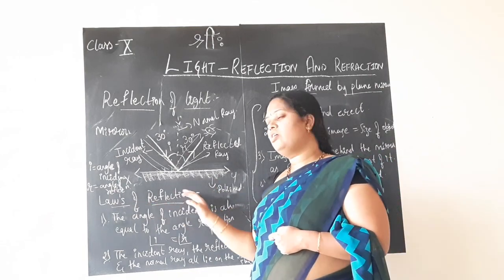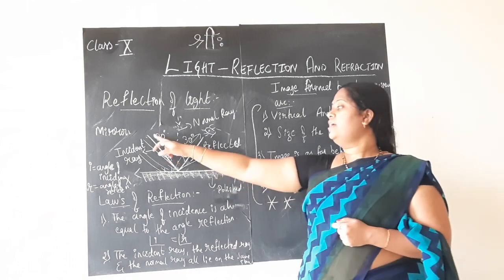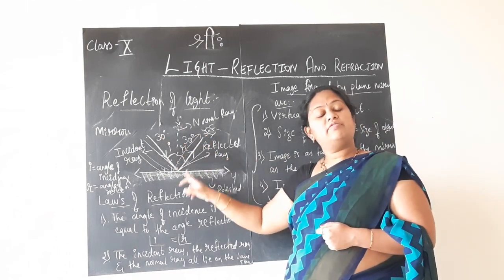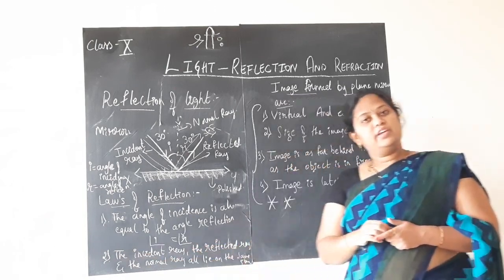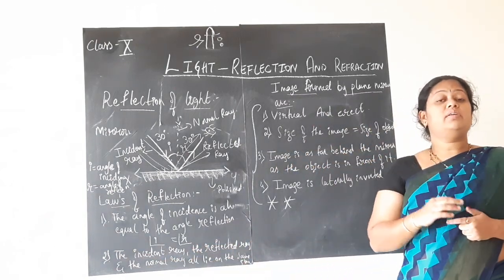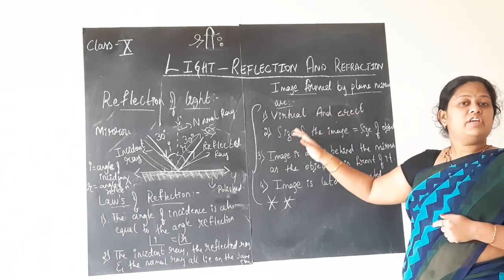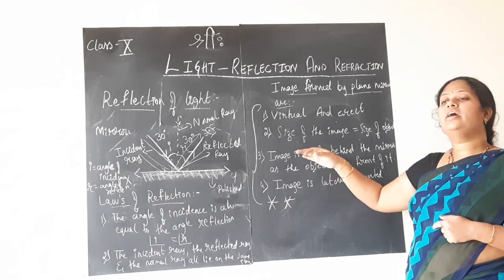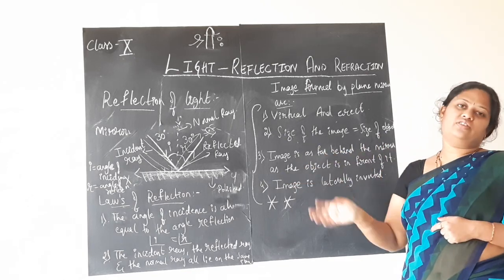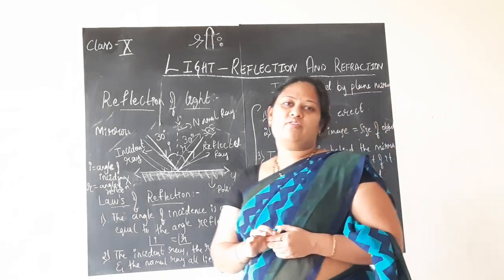Now what are the laws of reflection? The angle of incidence is equal to the angle of reflection. The incident ray, the normal ray and the reflected ray all lie on the same plane. This is about the laws of reflection. What are the characteristics of the image formed by a plane mirror? It is always virtual and erect. The size of the image is equal to the size of the object. A laterally inverted image is formed, and the image is as far behind the mirror as the object is in front of it. These are the points you will have to recall, children.